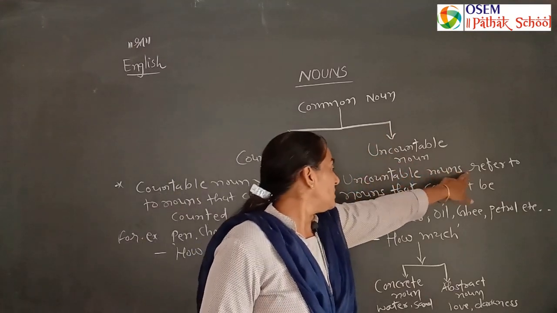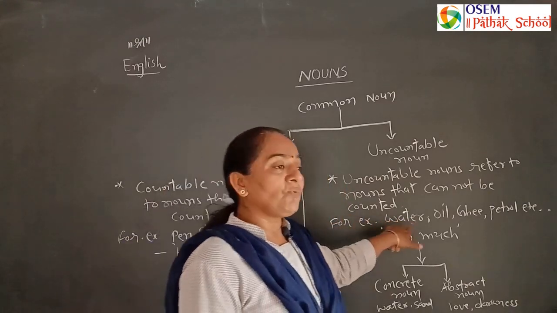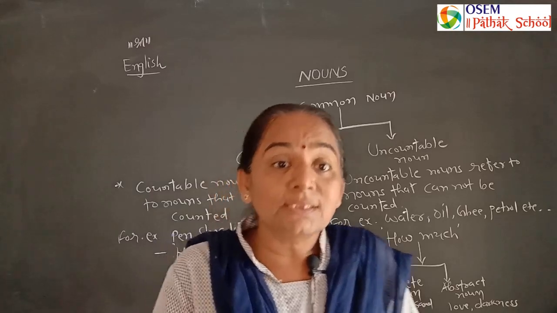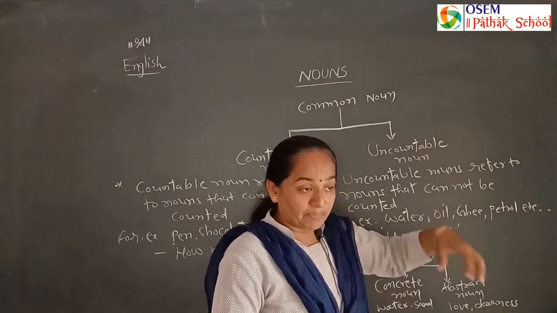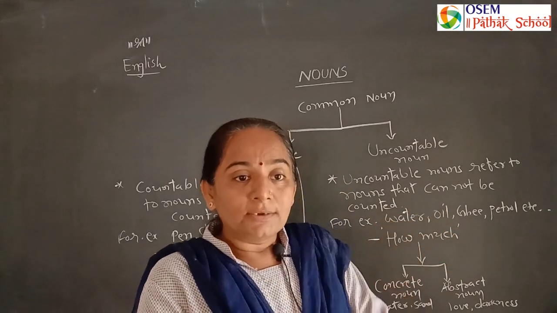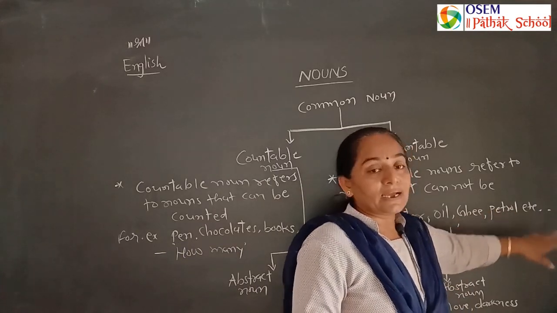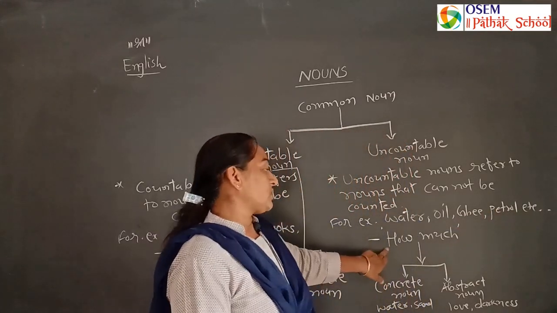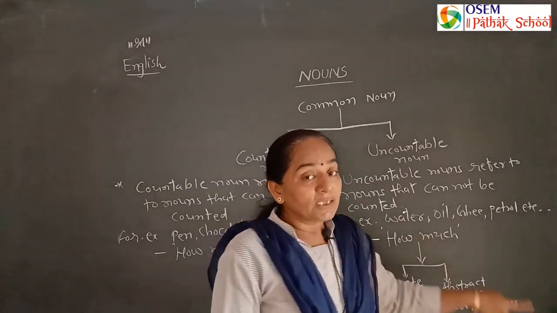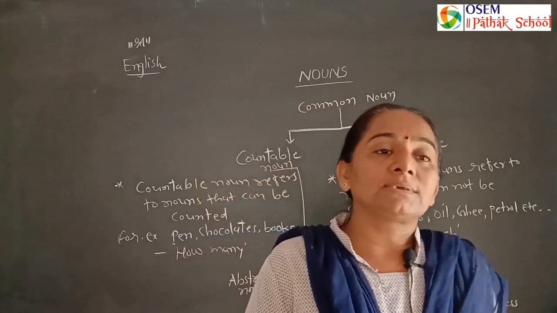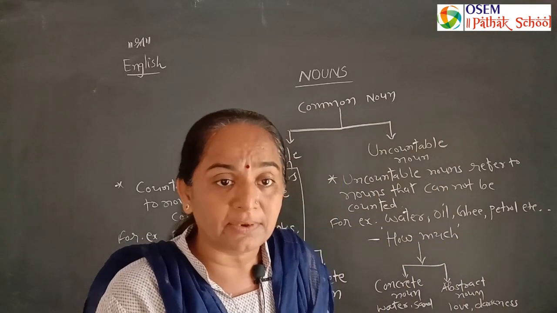Uncountable nouns refer to nouns that cannot be counted. For example, water. We can't count the particles of water. Oil. We can't count the oil, but we can say bags of oil, tin of oil. Ghee, petrol, etc. we can't count. The question of uncountable noun can be asked with how much ghee have you? For answer, 2 kilograms, 500 grams, 250 grams, 100 grams.